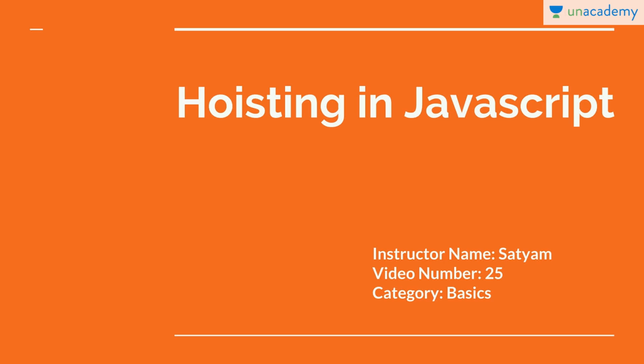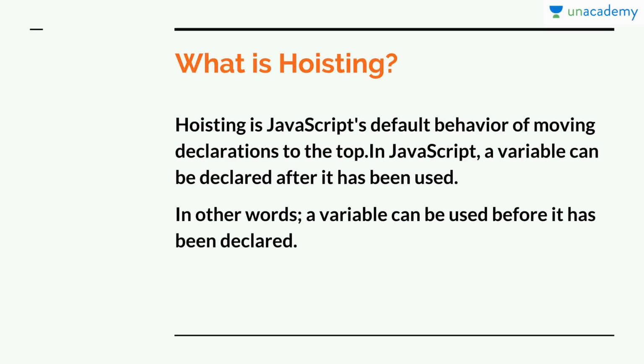In some cases we will get 100 as a value, because JavaScript lets us use variables without even the var keyword, but that's not a good practice, so we will not discuss that one. So let's see an example of hoisting, and after that we will see how we can use hoisting to make our programs better.